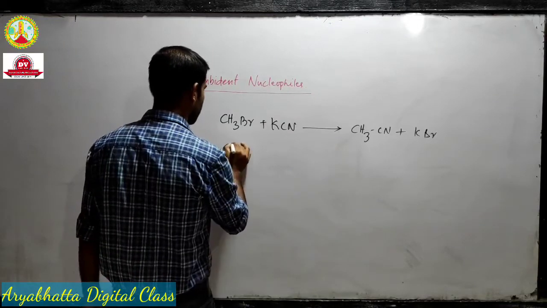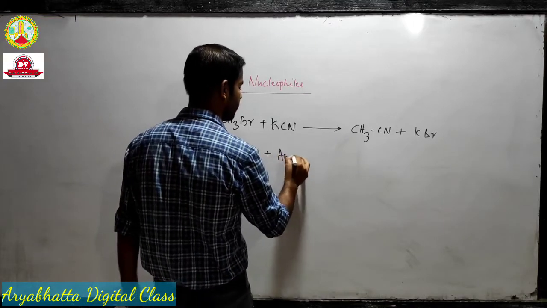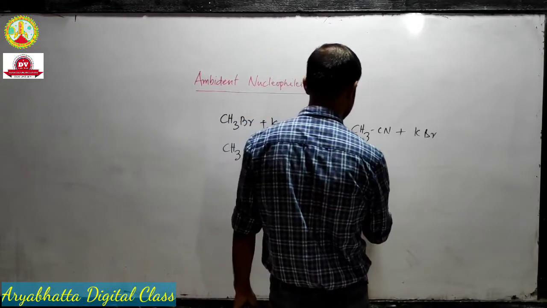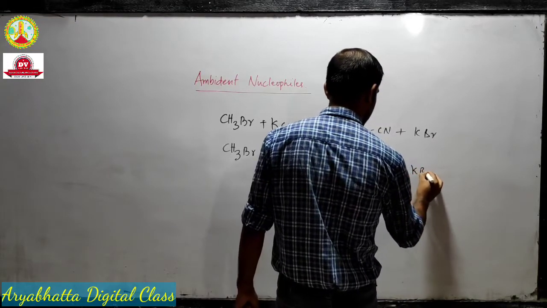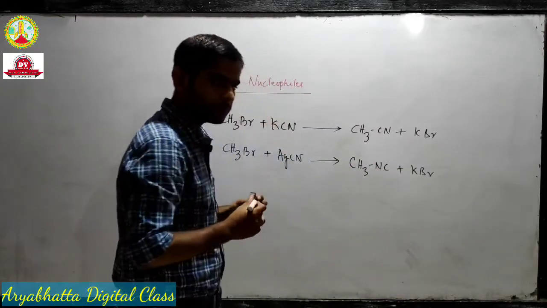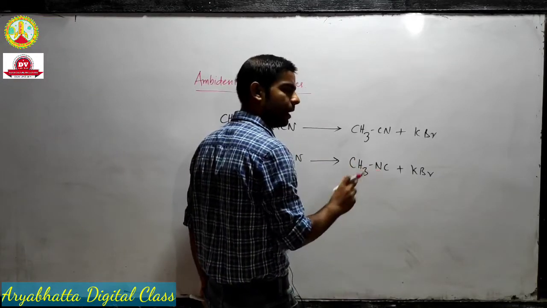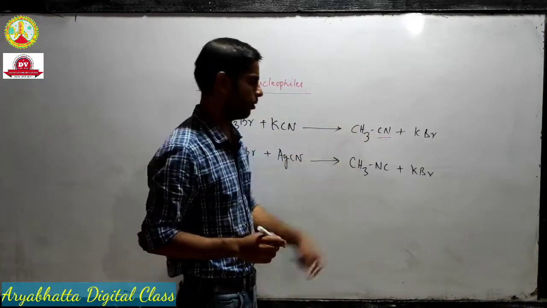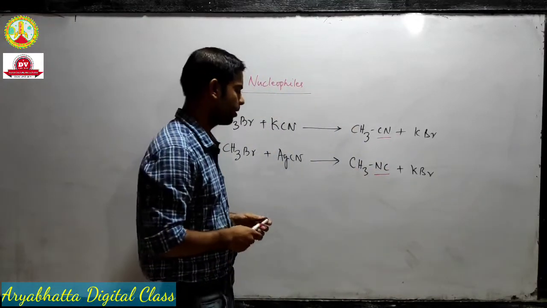Now again let's see, we take the same CH3Br but we take AgCN instead of KCN, and we see that the product changes. This time the molecular formula is the same, but the atom to which carbon is attached, the linkage, has changed. In this molecule, cyanide is connecting through the carbon atom, and in this molecule, cyanide is connecting through the nitrogen atom.